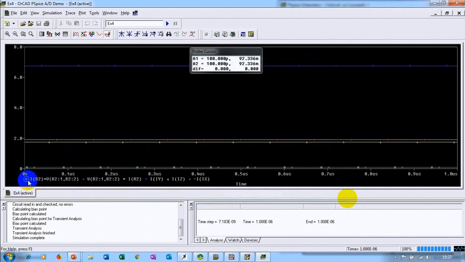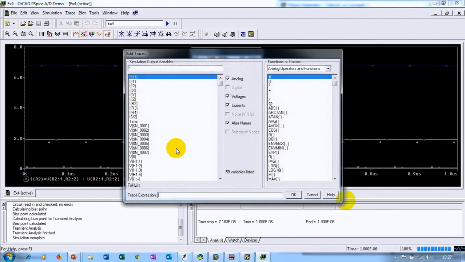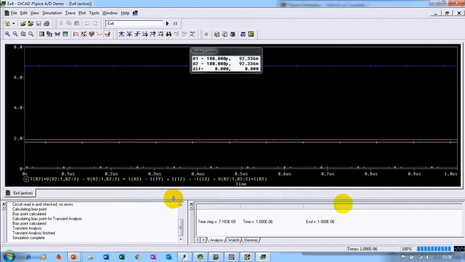So either in that way, or go to add trace and type the formula. Let me do that. You can go to add trace. Now the formula is voltage. Where will you find the voltage? Across R2. How? The resistance has two ends, 1 and 2: V(R2:1, R2:2). Close the bracket. This is your voltage. Then current I, which current? Current through R2. And then press enter. So we've got it here, and when you click on this, you can see I'm getting 92.36. So all these are different ways you can find your power.